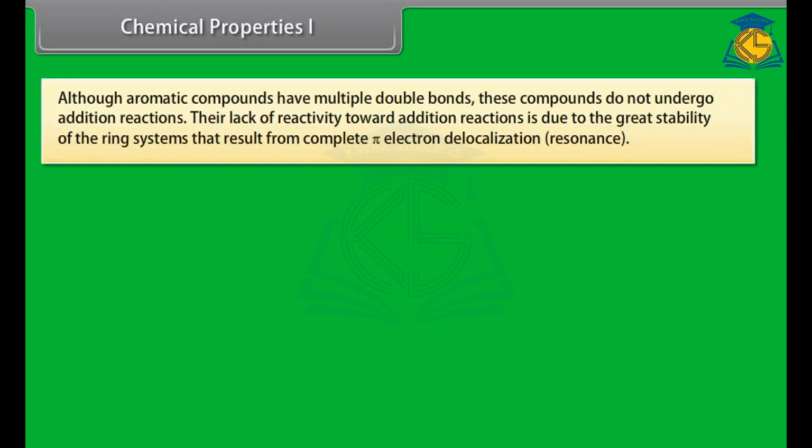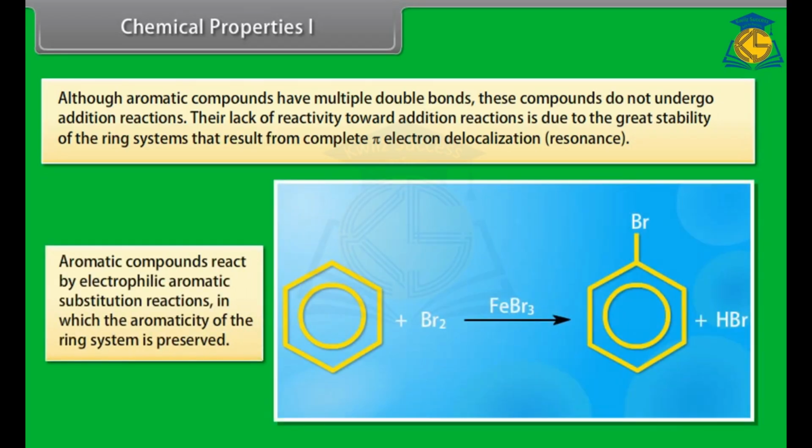Chemical properties. 1. Although aromatic compounds have multiple double bonds, these compounds do not undergo addition reactions. Their lack of reactivity toward addition reactions is due to the great stability of the ring systems that results from complete pi-electron delocalization, resonance. Aromatic compounds react by electrophilic aromatic substitution reactions, in which the aromaticity of the ring system is preserved. For example, benzene reacts with bromine to form bromobenzene.